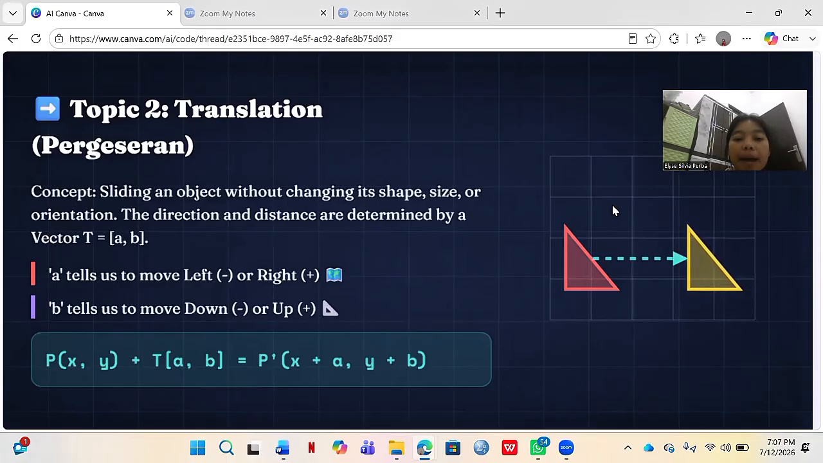The move depends on a translation vector written as A, B. The value of A controls the horizontal movement, right if positive and left if negative. The value of B controls the vertical movement, up if positive and down if negative.